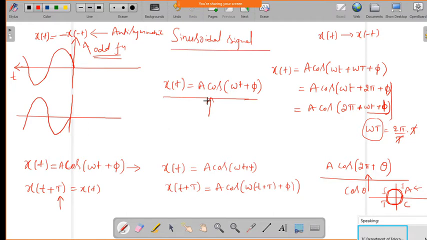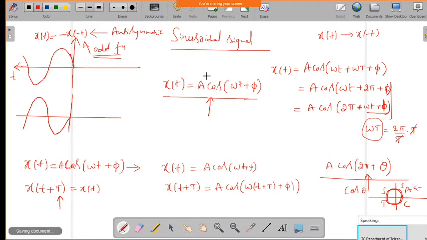Okay. So understood? Any doubt in this? So now if the signal satisfies this condition, x of t equal to x of t plus T, even for a sinusoidal signal with respect to this cos function, then we can say that signal is periodic.